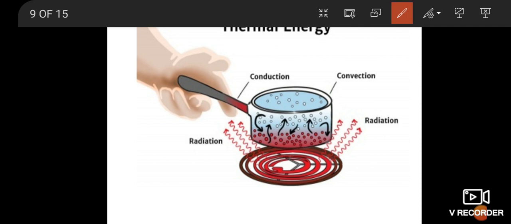Then from the bottom to the sides of the vessel, that is heat energy by conduction. So the three modes of thermal energy transfer are radiation, convection and conduction.